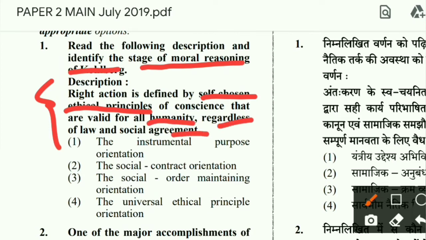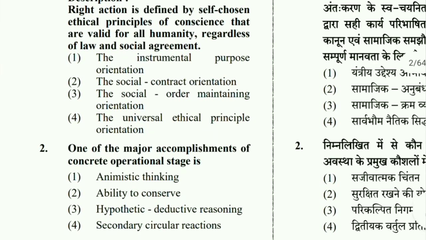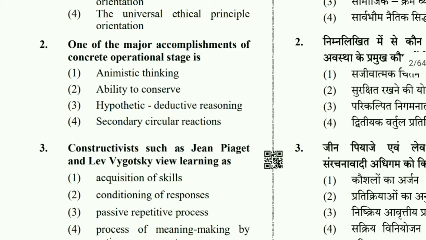So if someone is choosing the right action by his own self-chosen ethical principles regardless of any social laws and social orders, this is clearly the universal ethical principle orientation. Option 4.